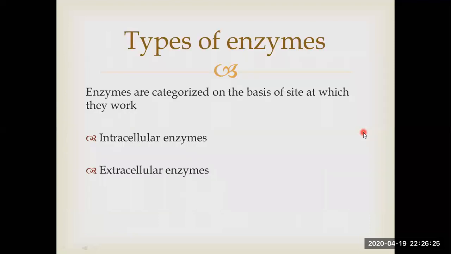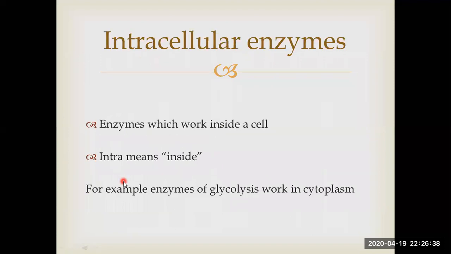There are two main types of enzymes, two main categories, and these categories are on the basis of the site at which they work. They are either intracellular enzymes or extracellular enzymes. Enzymes which work inside the cell are called intracellular enzymes, because intra means inside. For example, enzymes of glycolysis work in the cytoplasm.